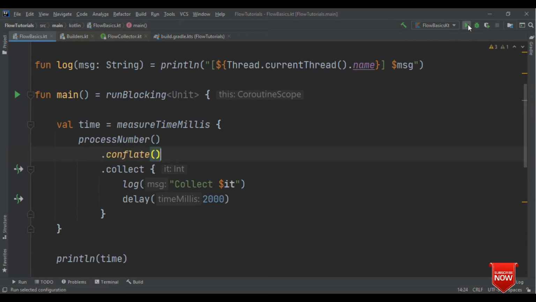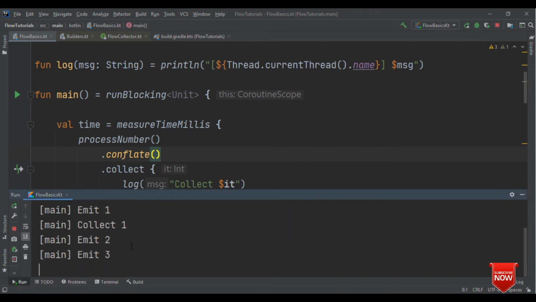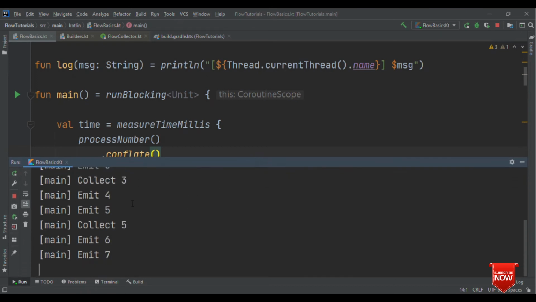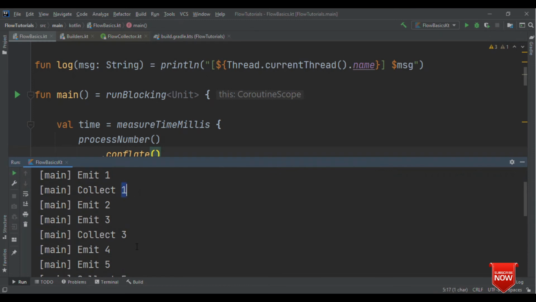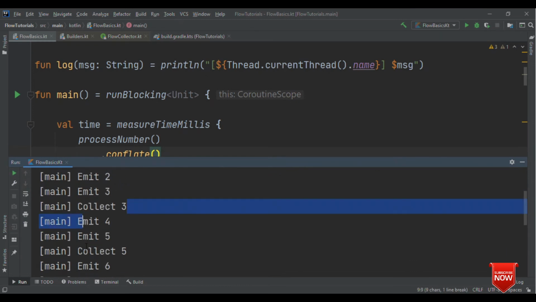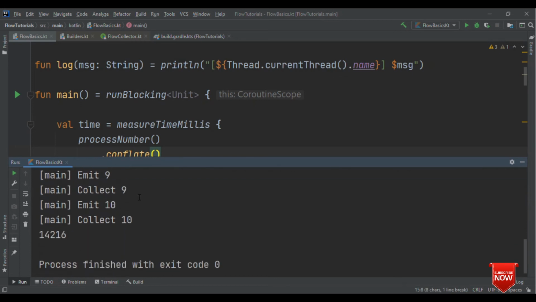And let me run this once again. So here, by using conflate, what you'll see is that you'll not always see 0 and 1 getting printed. Rather, you'll see different values for collect. So here you could see earlier the collect value was 0, then 1, 2 got emitted, we got 3, then we got 5, then 7, 9, and then finally 10.